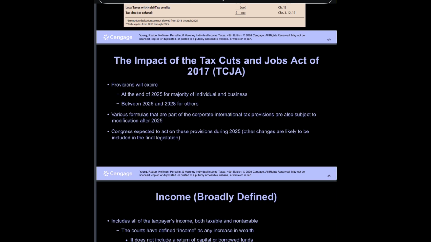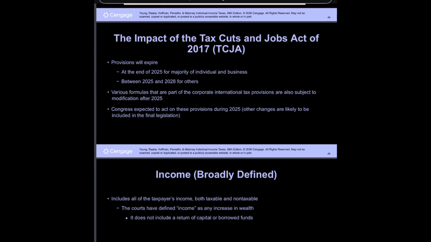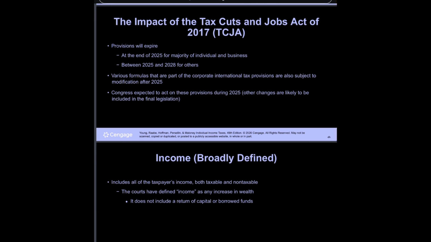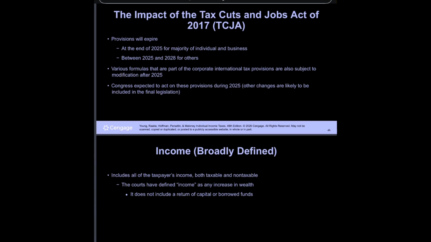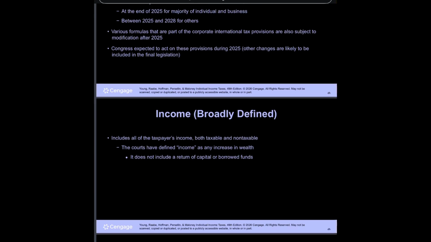Provisions will expire at the end of 2025 for the majority of individual and business provisions, and between 2025 and 2028 for others. Various provisions that are part of the corporate international tax provisions are also subject to modification after 2025. Congress is expected to act on these provisions during 2025. Other changes are likely to be included in the final legislation.